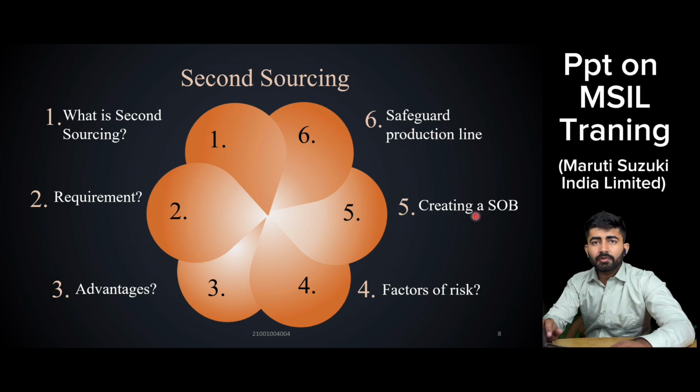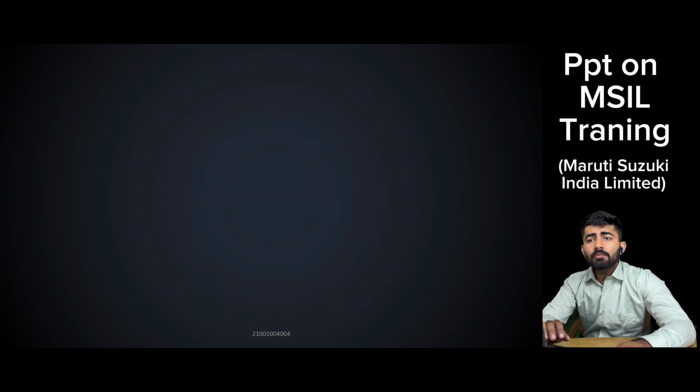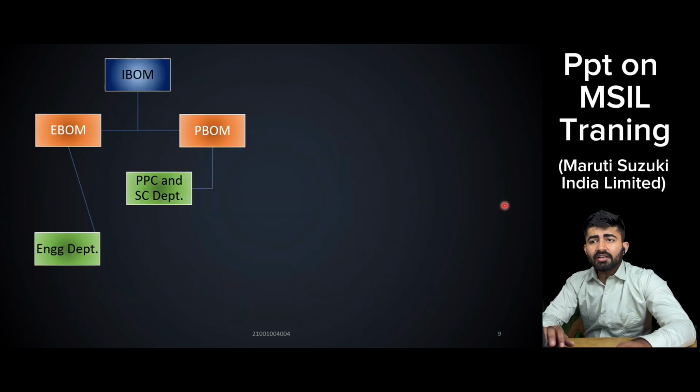I have discussed the SOB earlier. Now coming to the next point, that is known as IBOM, EBOM, PBOM. IBOM is a portal in which there are two columns, EBOM and PBOM. IBOM means integrated bill of material. EBOM and PBOM mean engineering bill of material and production bill of material.